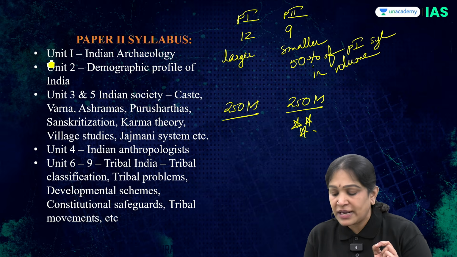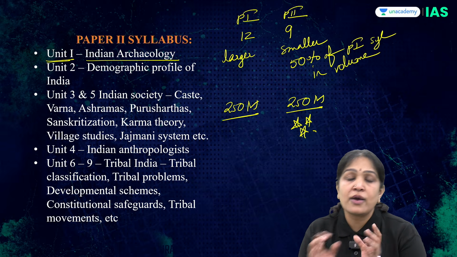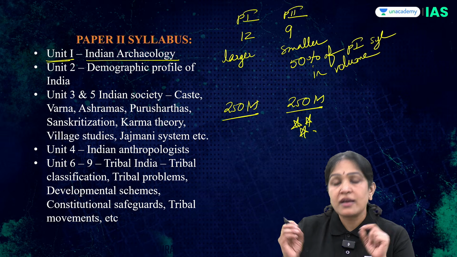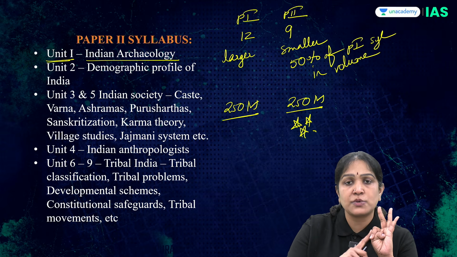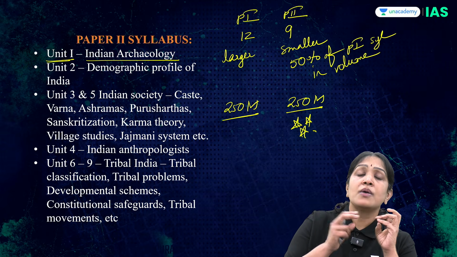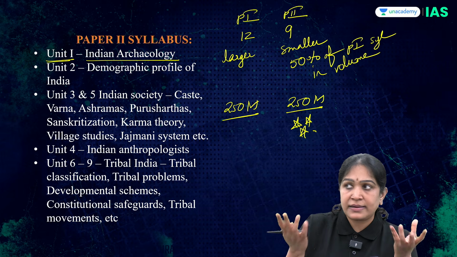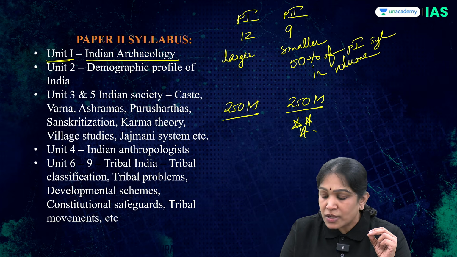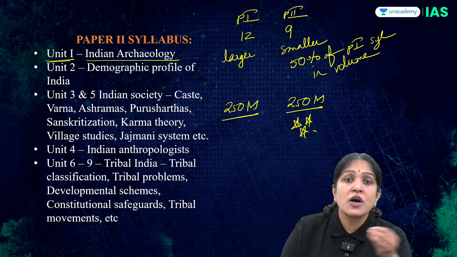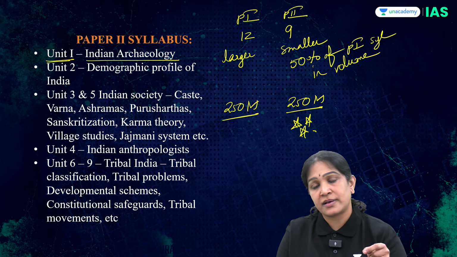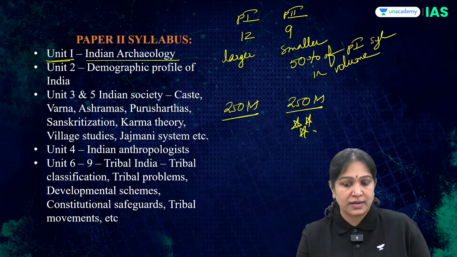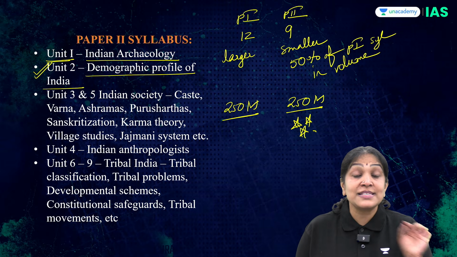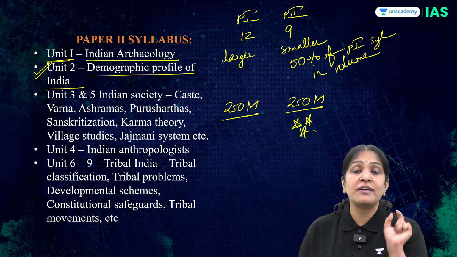In paper 2, unit 1 is Indian archaeology, and it will overlap with your history, ancient history. Here you have topics like Paleolithic, Mesolithic, Neolithic, Chalcolithic, Copper Age, and Bronze Age, then Indus Valley Civilization, etc. And also we have topics like fossils like Sivapithecus, Ramapithecus, in unit 1. And unit 2 deals with the demographic profile of India. This is similar to unit 11 of paper 1.